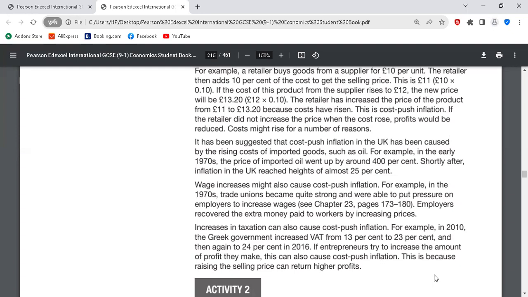Okay, done. Clear. So the pressure is on employers to increase the wage rate. If the employers don't have any other choice, or they believe that they can pass on the cost to the price of goods, then they would have to increase their wage rate. As a result of that, it brings about cost push inflation because prices will increase for goods and services.